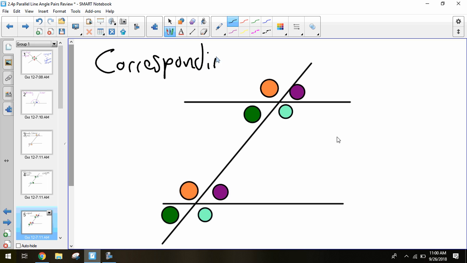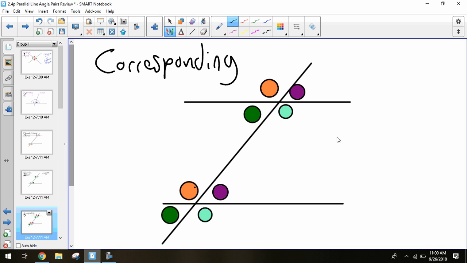So corresponding angles. If you think of them as two sections, we have our section up here of four angles, and we have our four sections of angles down here. Those quadrants should mirror each other. So our orange is in the left top, and our orange is in the left top down here. Our green is in the left bottom, and green is in the left bottom. So they're corresponding to each other on the top and the bottom.